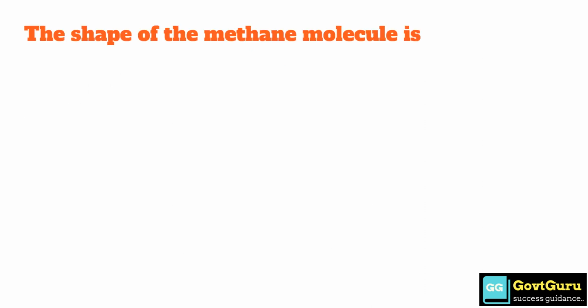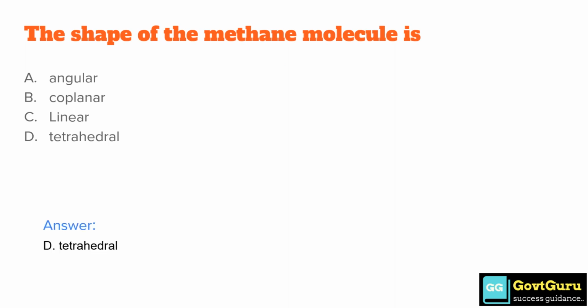The shape of the methane molecule is option A angular, option B coplanar, option C linear, option D tetrahedral. The answer is option D tetrahedral.